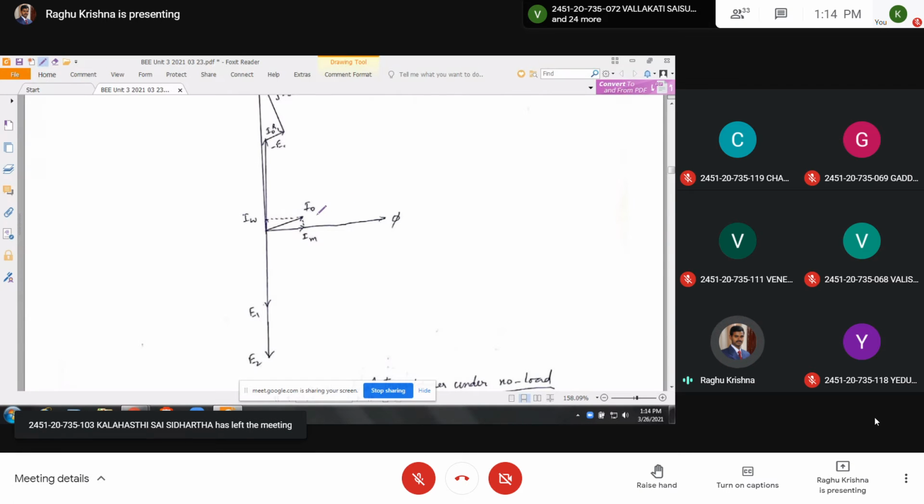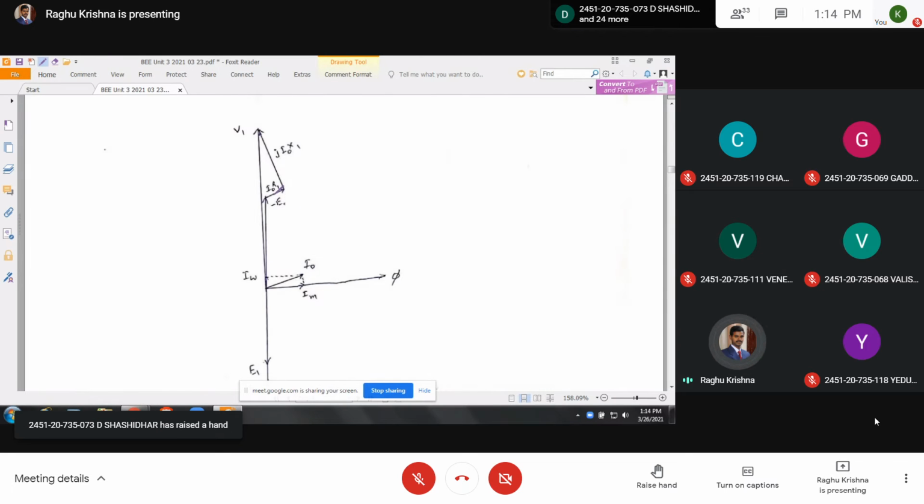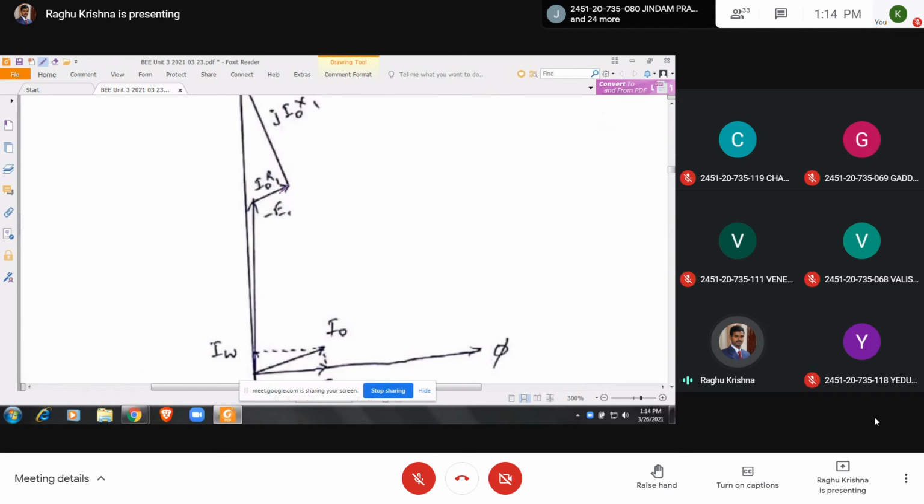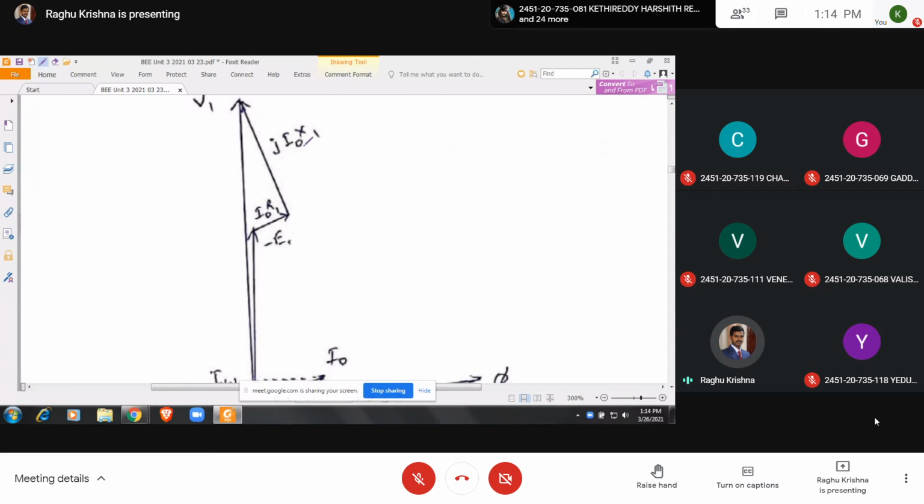So I0 is the no load current. It has two components, IM and IW. Now here I0 R1 is the voltage drop due to winding resistance, and j I0 X1 is the voltage drop due to leakage flux. If you add these two, you are going to get the supply voltage.